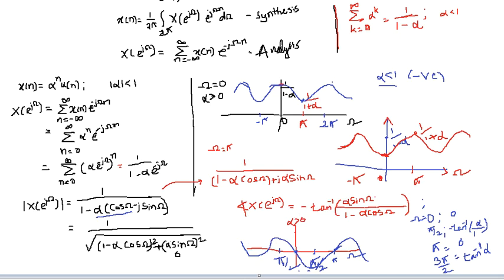If alpha is less than 0, let's draw it with the other color. Then this would be minus. So we get a similar curve, but it would be reversed. It takes a higher value and goes to 0.